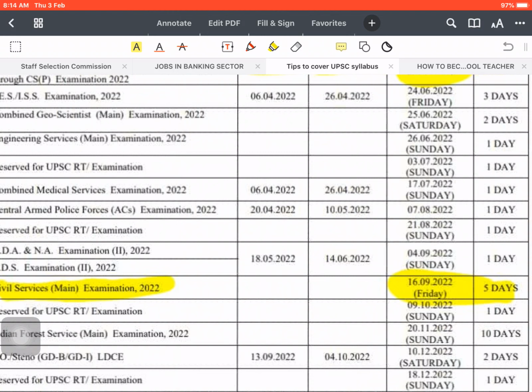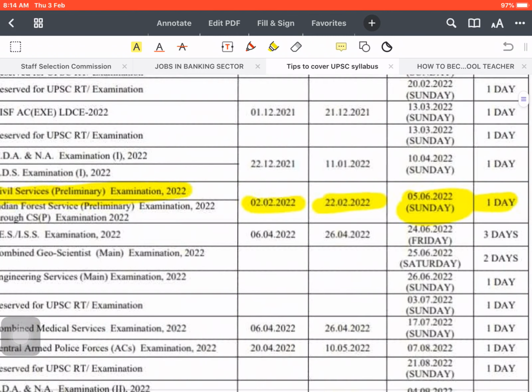And today is a very auspicious day also, because just yesterday UPSC came out with the notification. So you can see how punctual UPSC is. Earlier this calendar was released last year, and they told us that on 2nd of February they will come out with the notification, and they have given the notification yesterday.